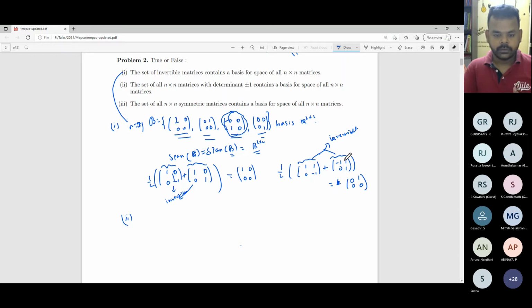So all these matrices contain either +1 or -1 on the diagonal, so the determinant of all these matrices should be either +1 or -1, the same thing as determinant plus minus 1, for every element which you considered over here. Is it clear?